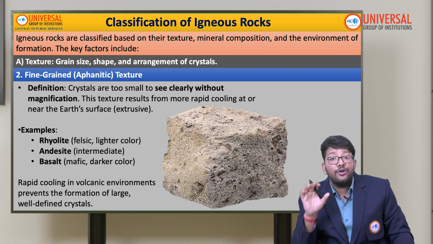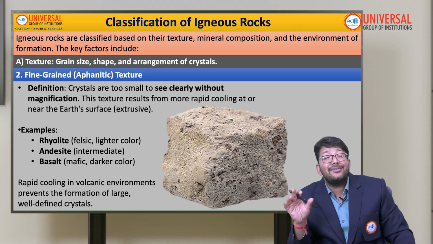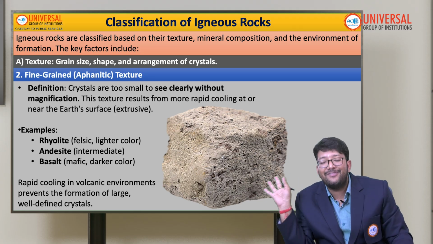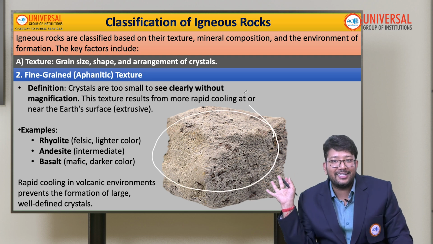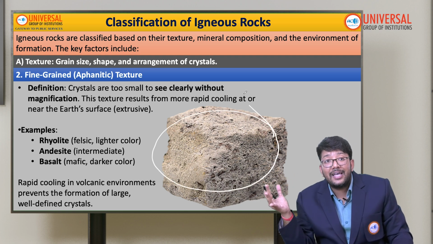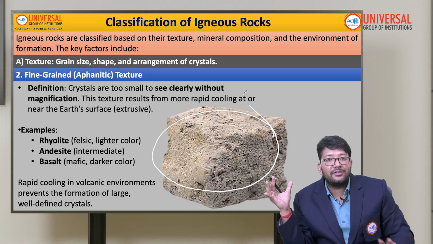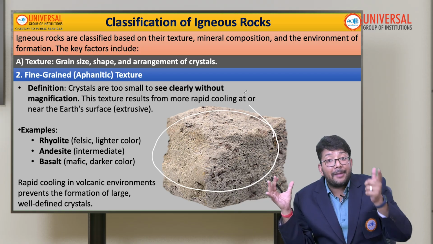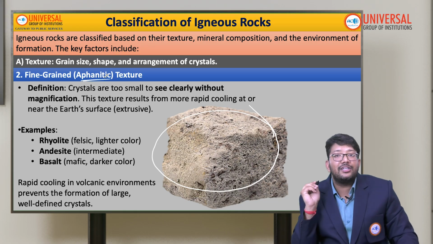The second is fine grained. Just the opposite of coarse grained, the crystals are too small to see clearly without any magnification. Can you figure out anything? No, we cannot. It happened due to rapid cooling near the earth's surface. Rapid cooling near the earth's surface is how we get the aphanitic texture in igneous rocks.